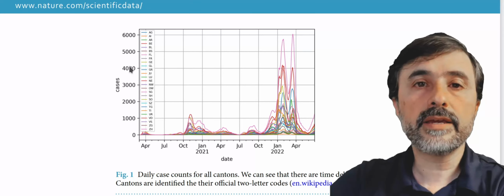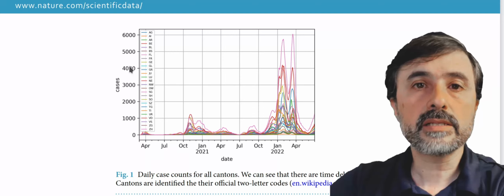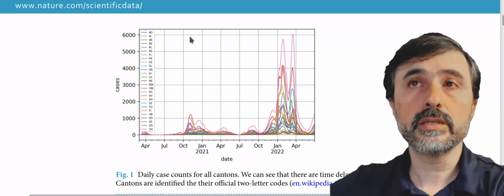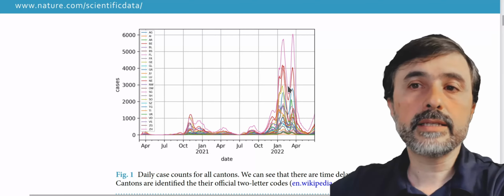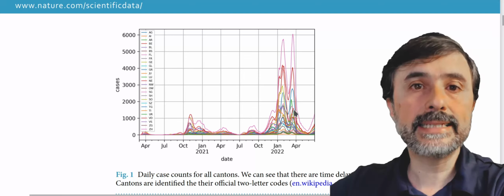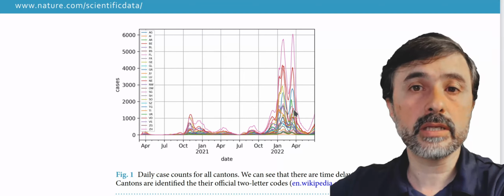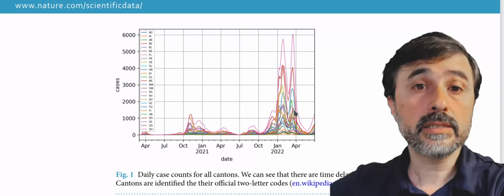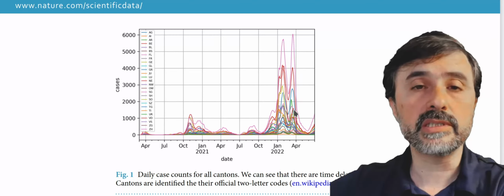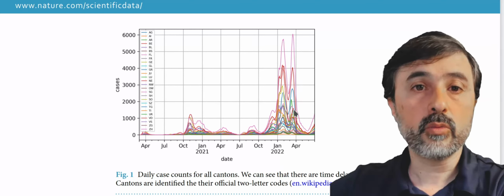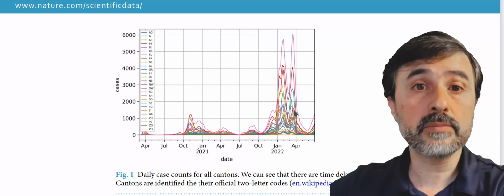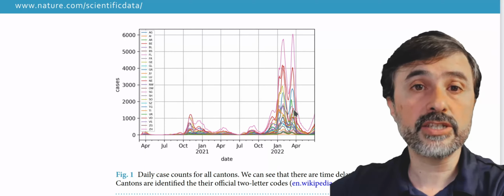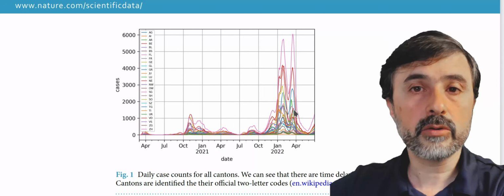If we take a careful look at the incidence curves for every canton in Switzerland, we'll notice right away that they do not all peak at the same time. There's some lead time between one canton and another canton. This has to do with the natural spread of the disease. In this paper, we will explore this information to feed a forecasting model for hospitalization and cases. Let's see how it works.